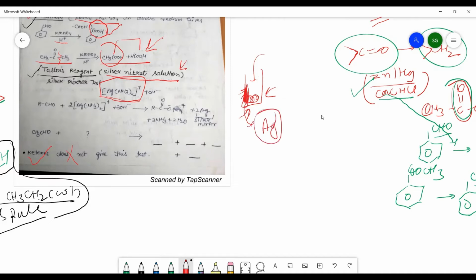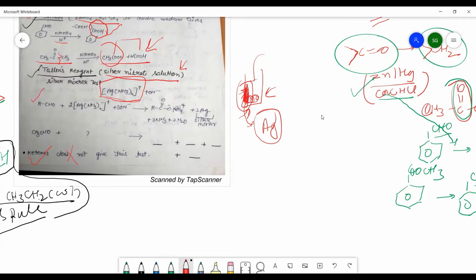A mirror image will be formed, not bulk silver deposited. There is a silver mirror. You will get a very thin layer of this compound observed at this side of the test tube. That will indicate the presence of the aldehydic group. Now see how the reaction is carried out.